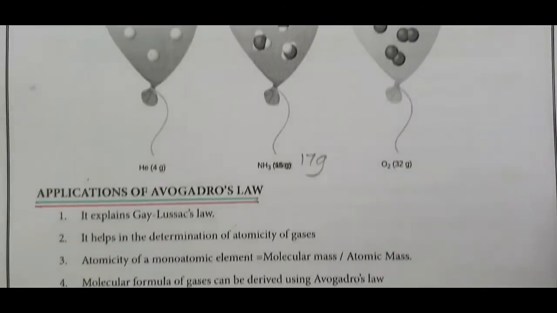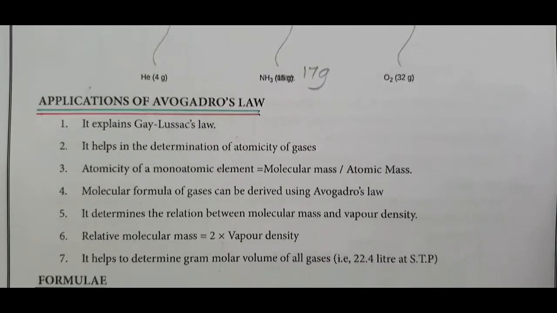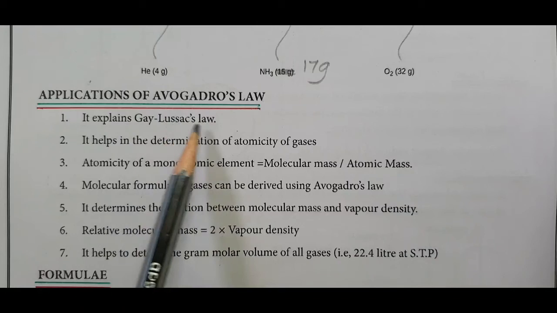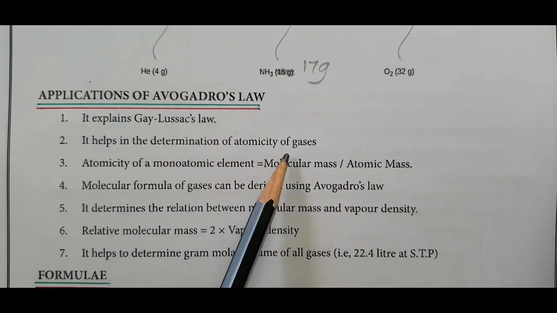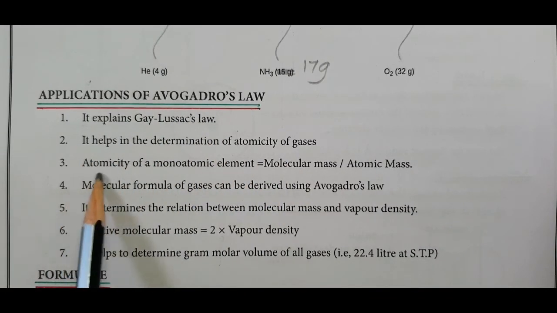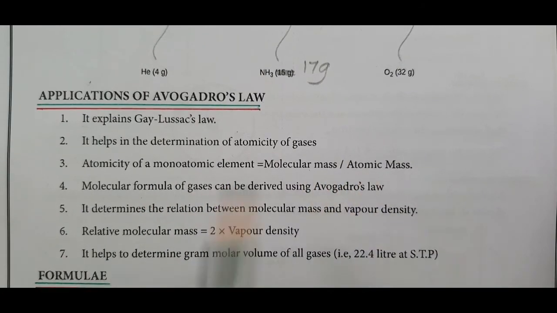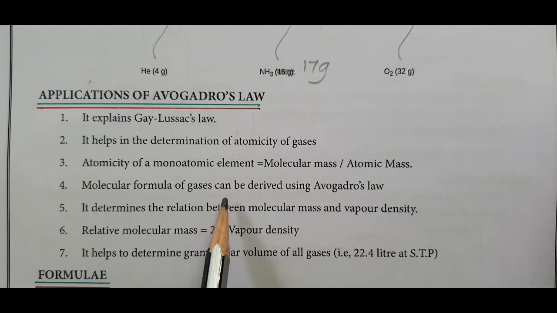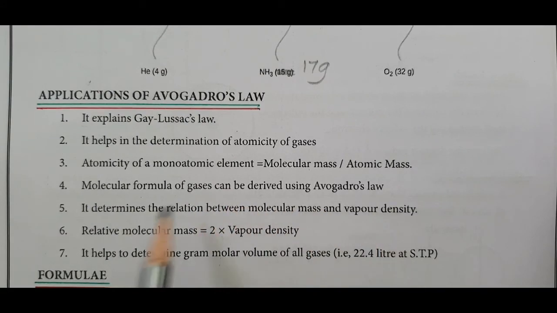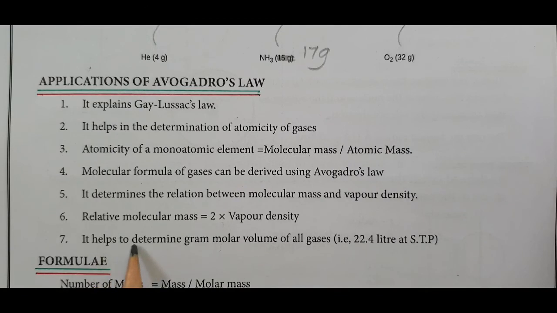Come to applications of Avogadro's law. It explains Gay-Lussac's law. It helps in the determination of the atomicity of gases. Atomicity of a monoatomic element equals molar mass or molecular mass divided by atomic mass. The molecular formula of gases can be derived using Avogadro's law. It determines the relation between molecular mass and vapor density: relative molecular mass equals 2 × vapor density. It helps to determine the gram molar volume of all gases.